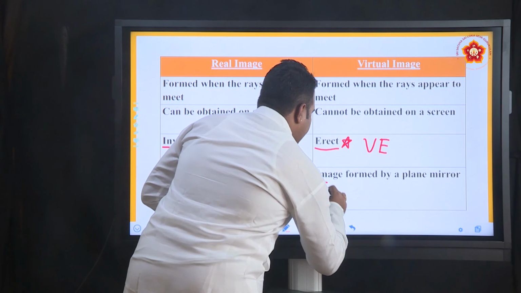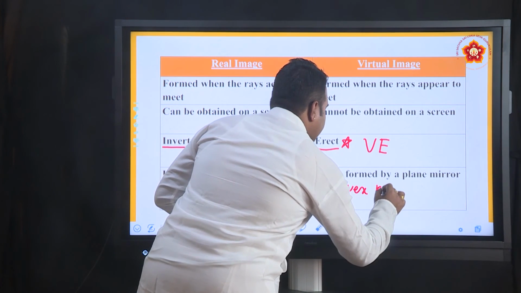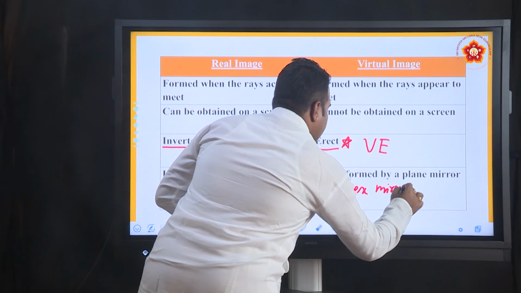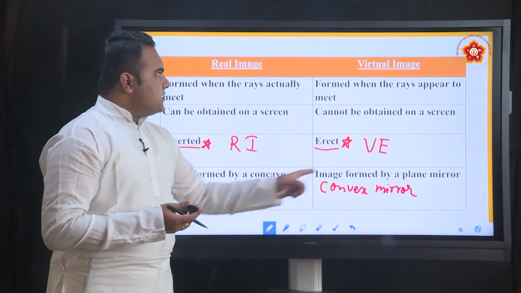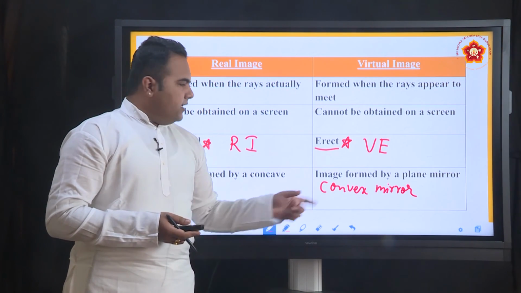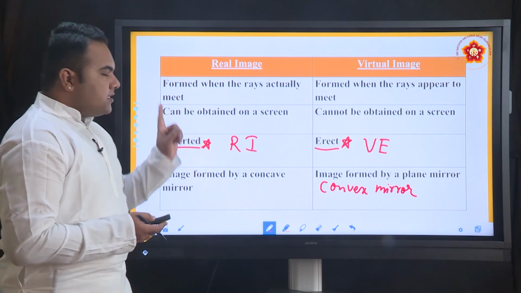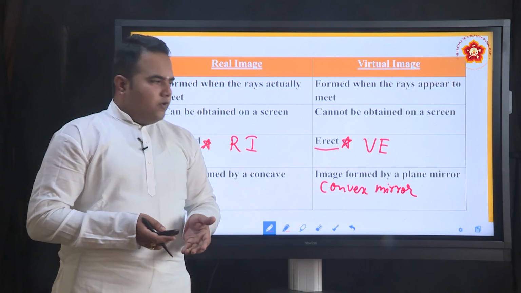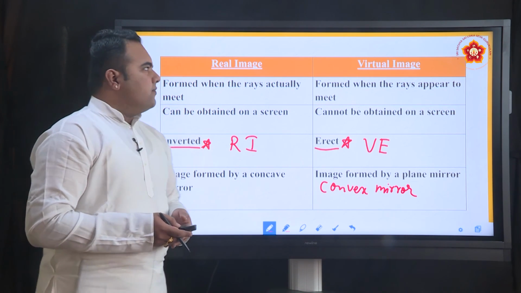Apart from a plane mirror, a convex mirror also produces virtual images. A convex mirror always produces a virtual image, a concave mirror produces real images as well as virtual images, and we know a plane mirror anyway produces a virtual image.